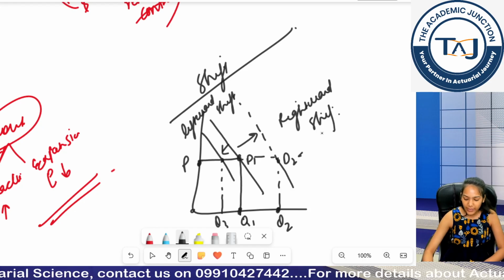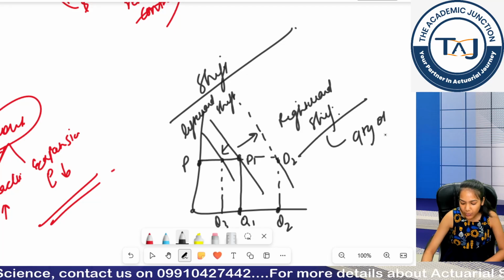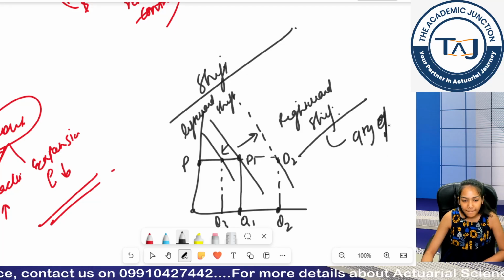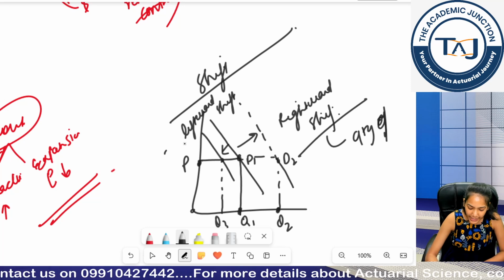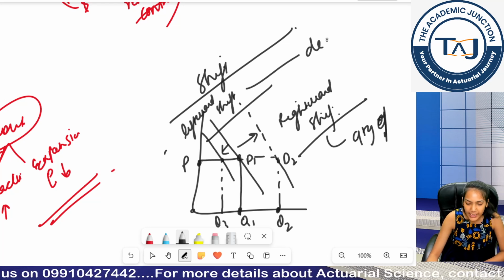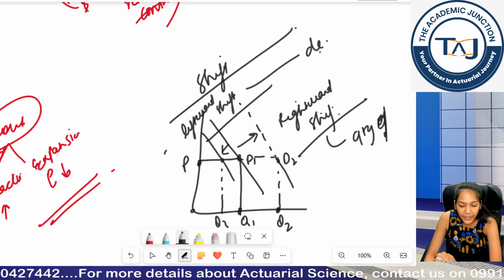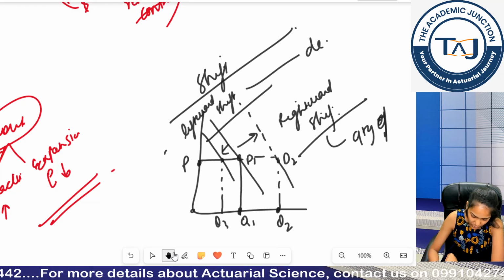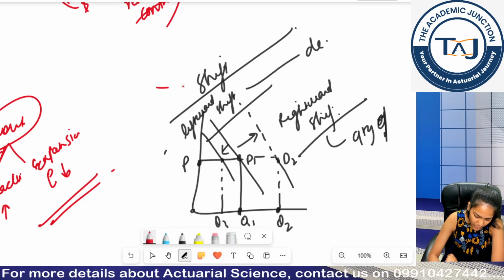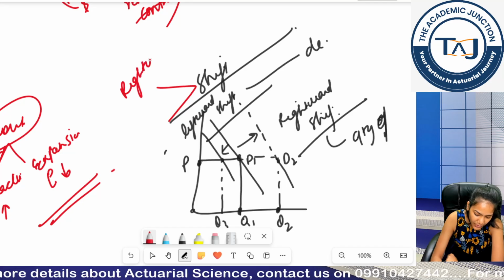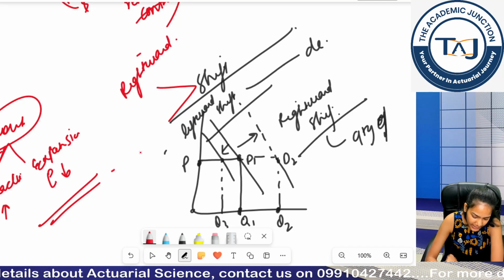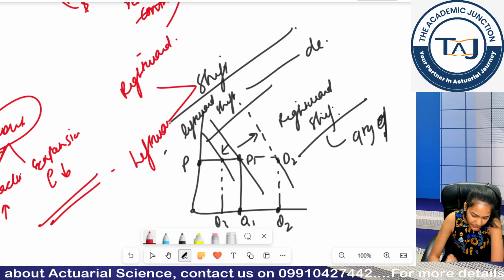Clear? So rightward shift is an increase in quantity demanded but prices remain the same, and leftward shift is a decrease in quantity demanded due to other factors than price. So shift is of two types, rightward shift and leftward shift.